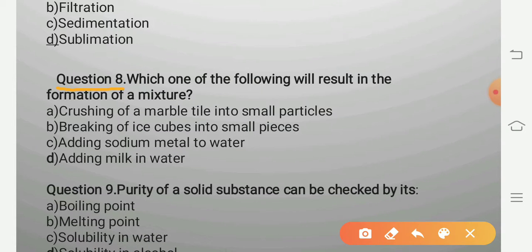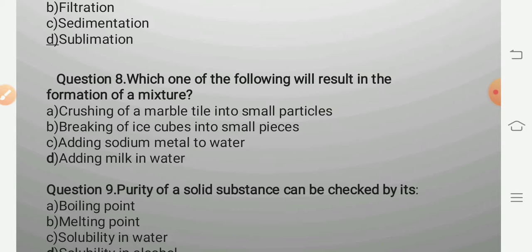Question 8. Which one of the following will result in the formation of a mixture? See the alternatives. Crushing of a marble tile into small particles. This is only a change in size and shape of the marble. Breaking of ice cubes into small pieces. There is a change in its physical state.